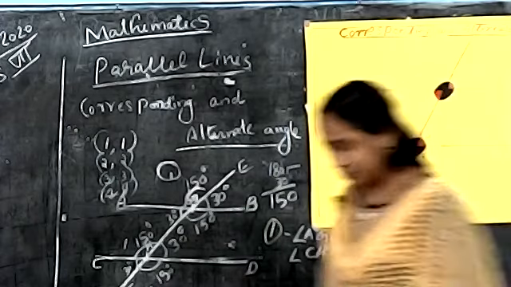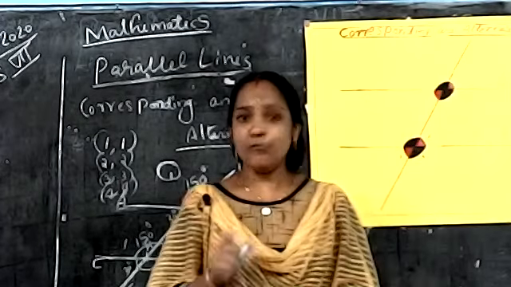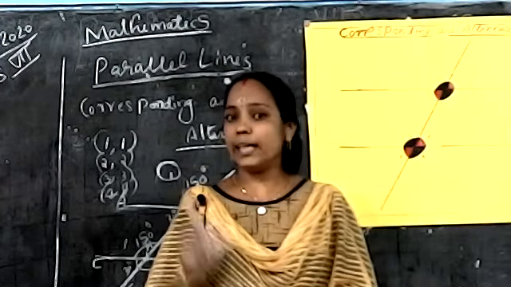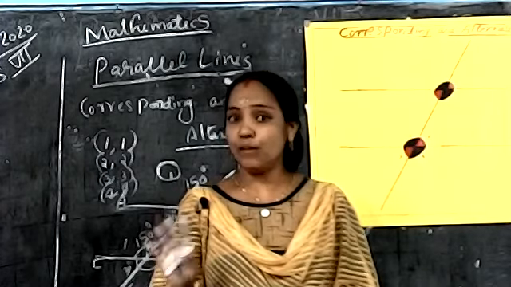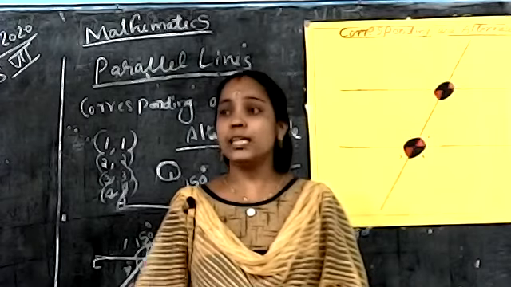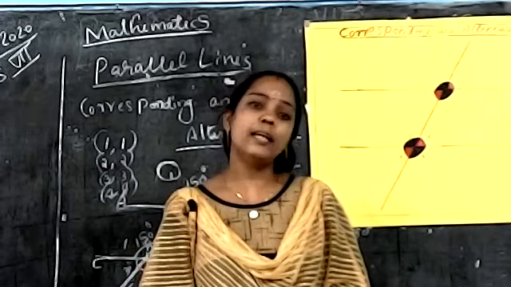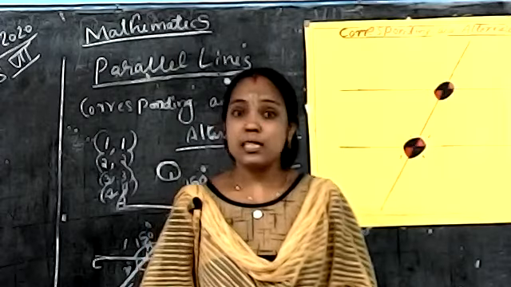Now which angle do we discuss? Corresponding angle. When is a corresponding angle formed? When a line cuts across parallel lines, then four pairs of angles are formed. How many angles? Four pairs of angles. Among those, some angles are formed in a similar position.